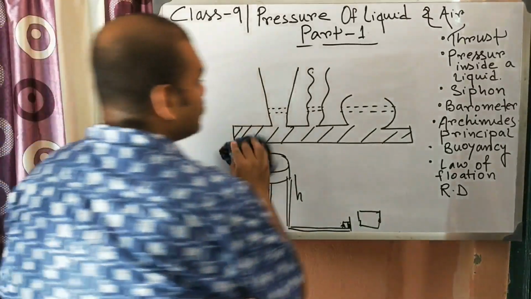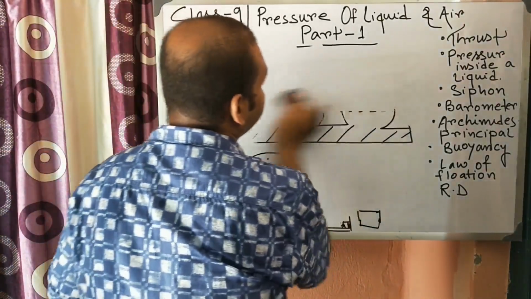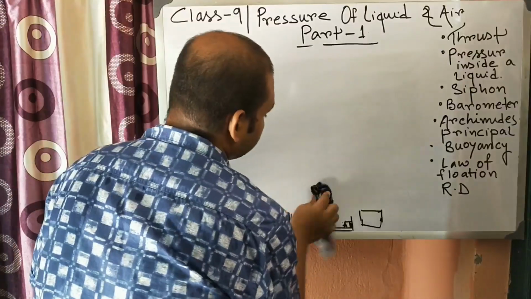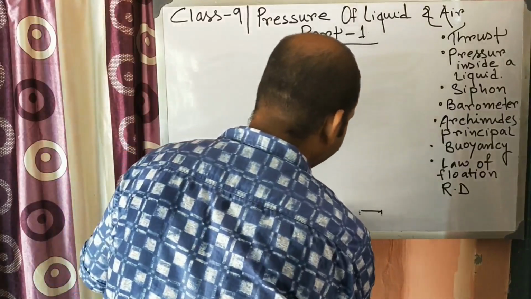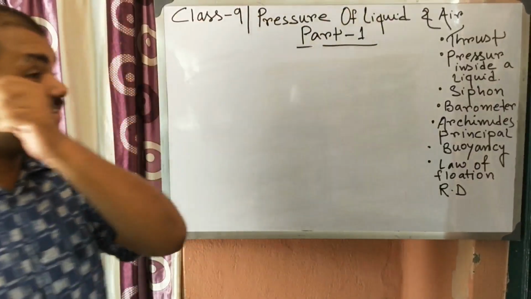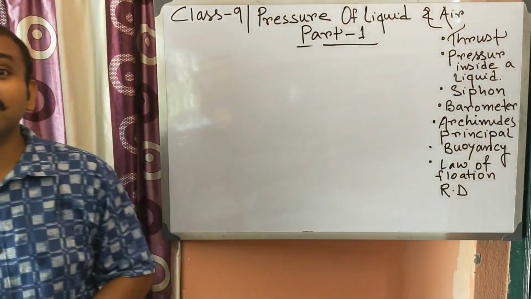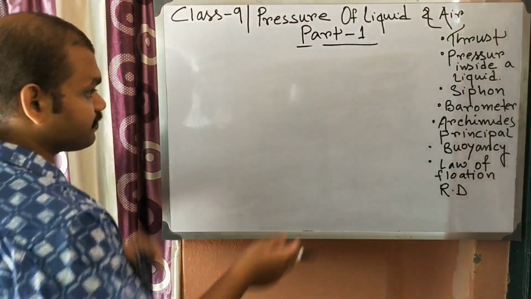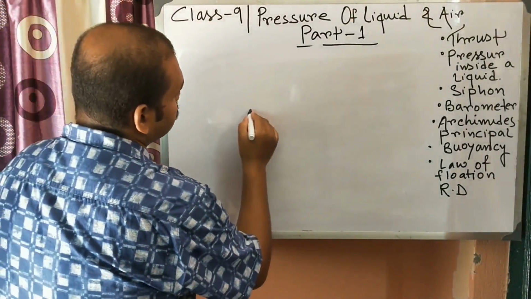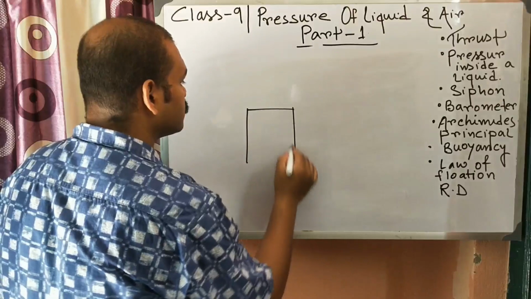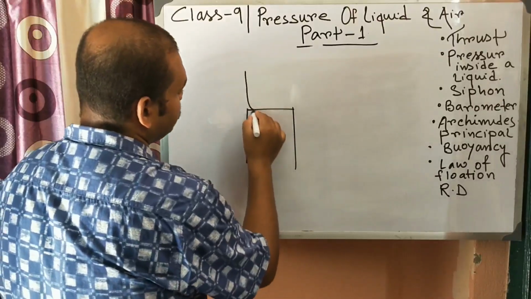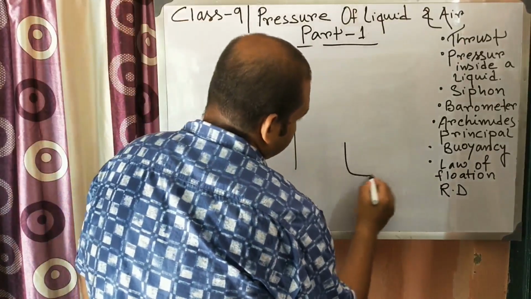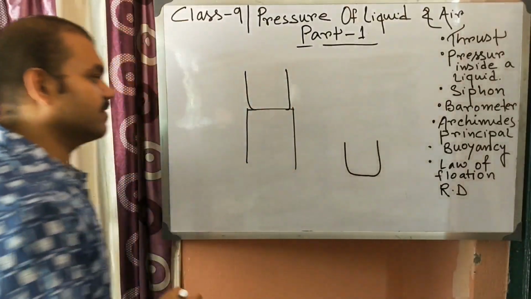Okay, next there is a siphon. Do you know what a siphon is? A siphon is a bent rod or bent pipe which can transfer liquid from one vessel to another vessel. Suppose there is a vessel, and there is another vessel down here.